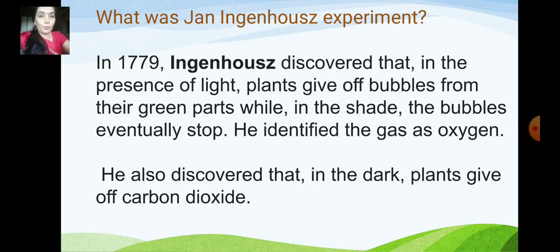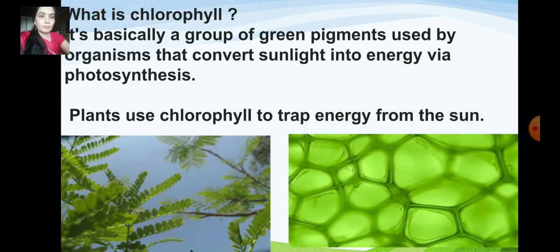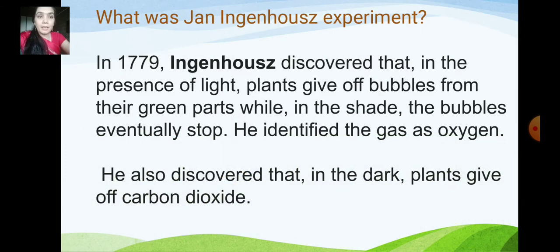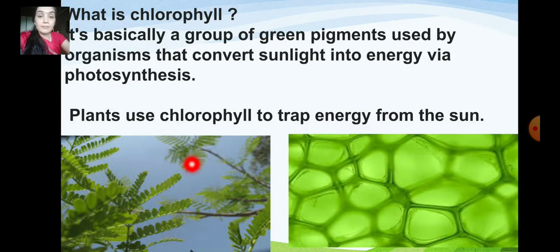We don't know? Yes, leaves have a green substance called chlorophyll. So most of the leaves are green in color. Why are they green in color?